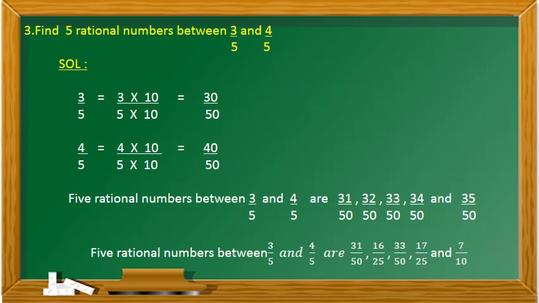As I told earlier, if it is possible to give the rational numbers in the simplest form, we can give the rational numbers in the simplest form. 5 rational numbers between 3 by 5 and 4 by 5 are 31 by 50, already in the simplest form, just I am writing 31 by 50. 32 by 50 I can simplify. After simplification I am getting 16 by 25. 33 by 50 already in the simplest form, I am writing it as 33 by 50. 34 by 50 I can simplify. After simplification I am writing it as 17 by 25. Then 35 by 50 I can simplify and write 7 by 10.